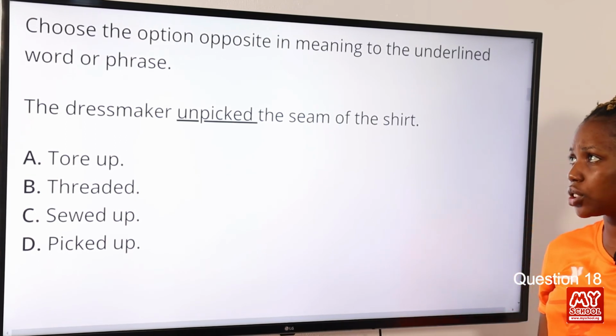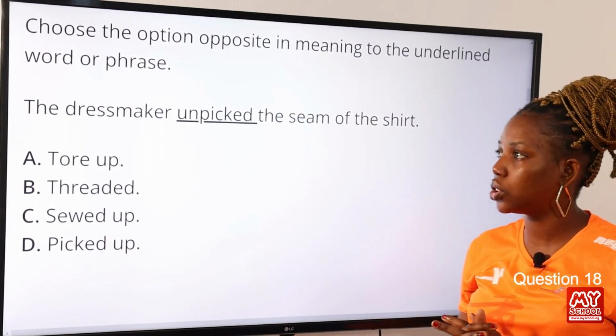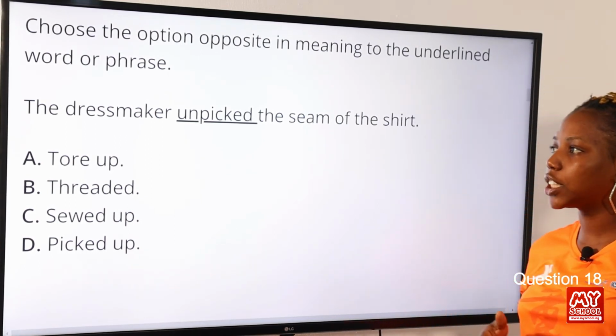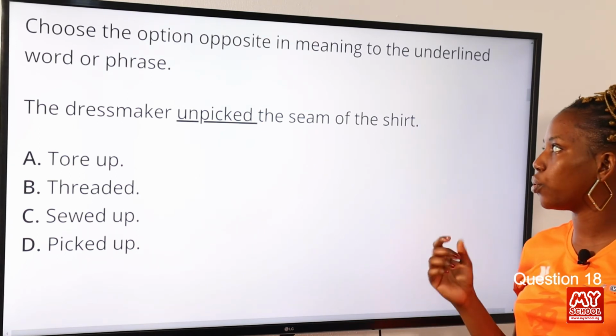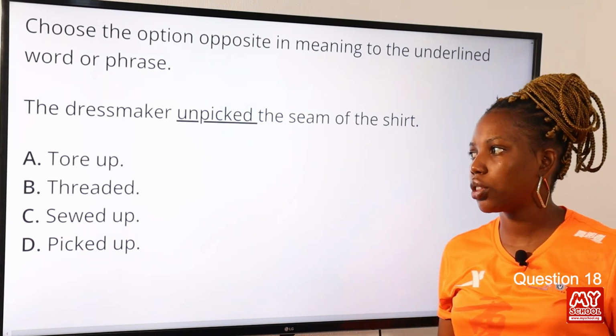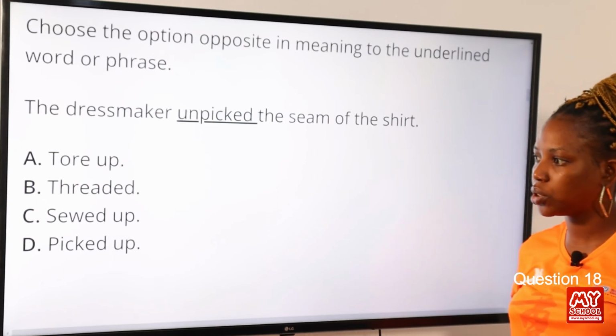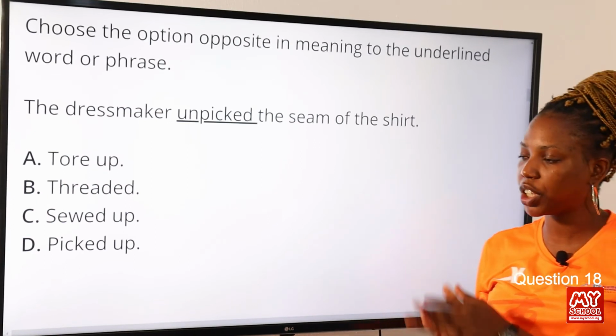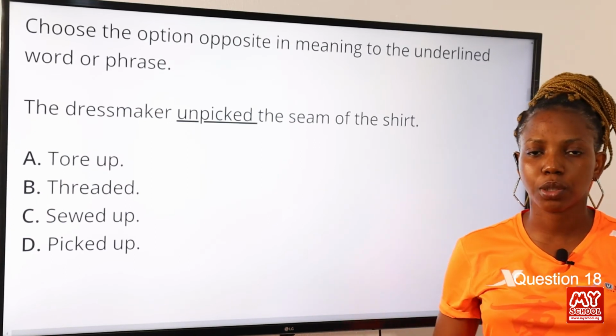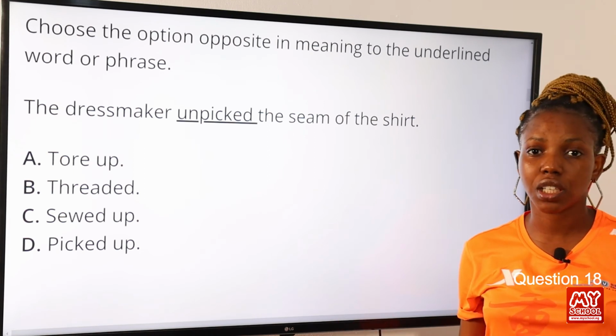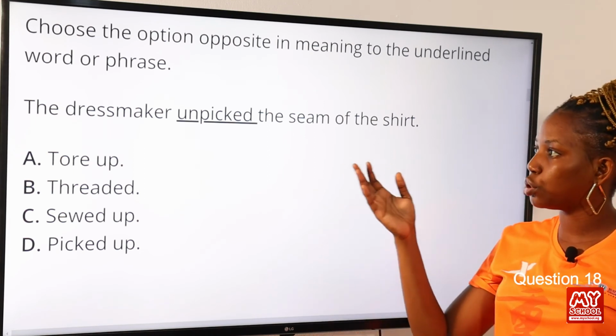Question 18. Choose the option opposite in meaning to the underlined word or phrase. The dressmaker unpicked the seam of the shirt. Option A, tore up. Option B, threaded. Option C, sewed up. Option D, picked up. The answer to this question is option D, picked up. This is the opposite in meaning to the underlined word.